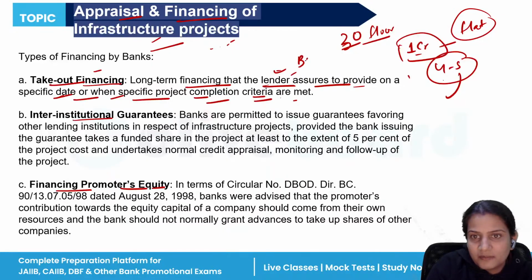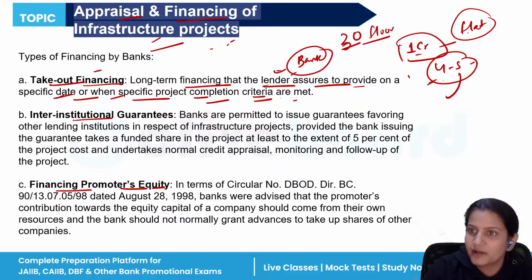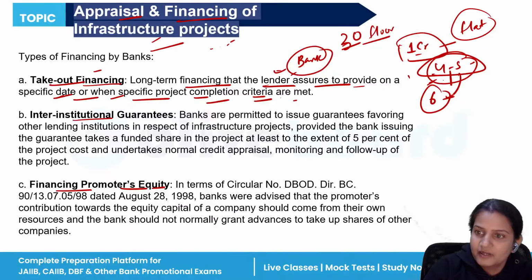So the lender in this case is the bank. The bank will assure that I will give you the funds, I will finance you, but when a little quantity of work has been done by you, when you have completed your fifth floor and it's time for the construction of the sixth floor, then I will lend you the money. Suppose I have given you the crore, and after 1 year, 2 years, the work has not been started yet. So how would I know that you will refund my money? That is why, okay, start the work. After that, if the work is in progress, then I will give you the money, or if certain criteria are met.